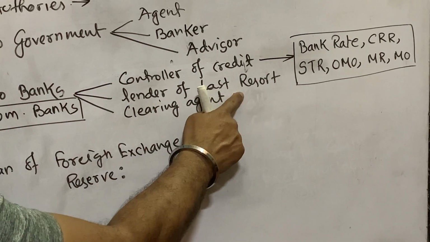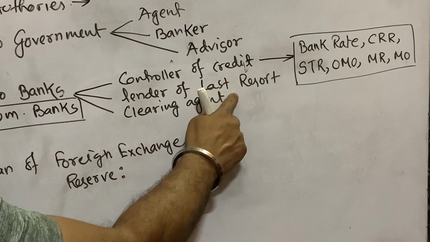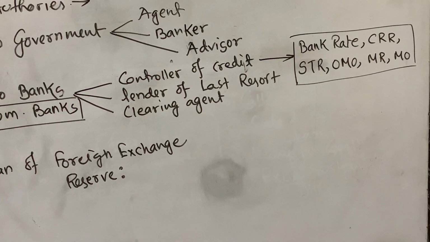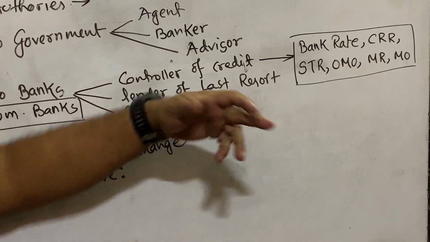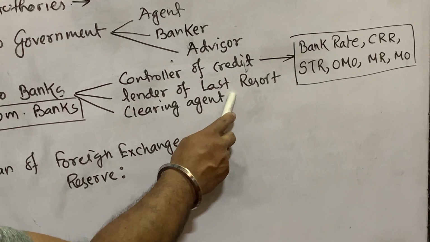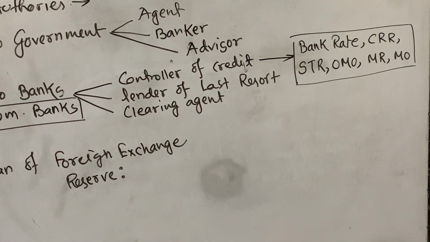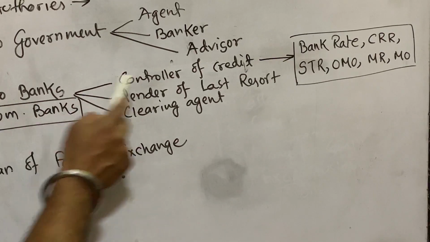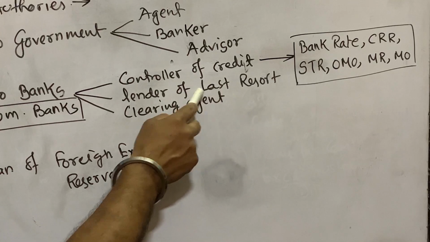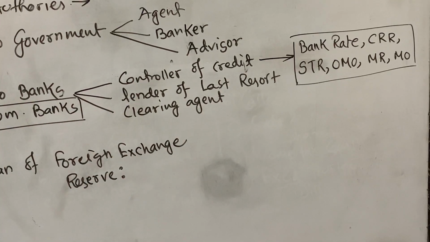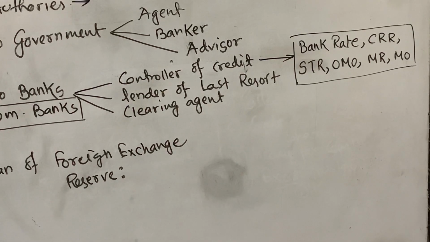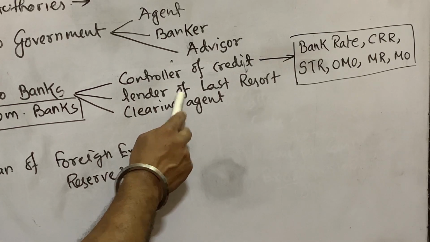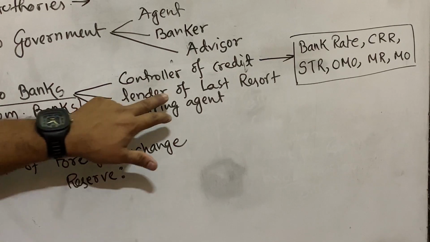Second one is lender of last resort. Lender of last resort means when a commercial bank fails in the business or cannot recover all the money from the market and cannot return their money to the depositors, and having no other options, not getting funds from anywhere, at that time the commercial bank takes help from the central bank. Central bank is the last assistance of the commercial bank, and it assists those banks against approved securities or approved guidelines, rules and regulations, so that commercial banks can do business in the country and people have trust in the bank.